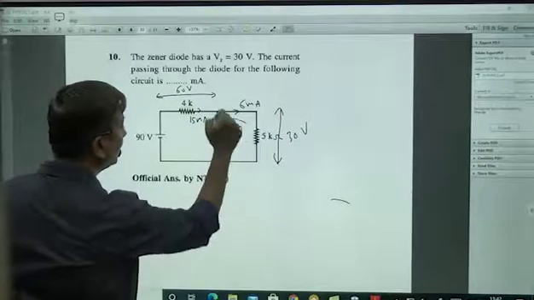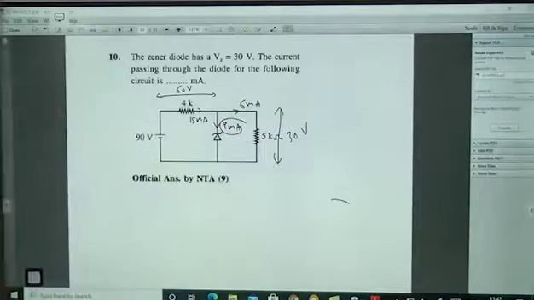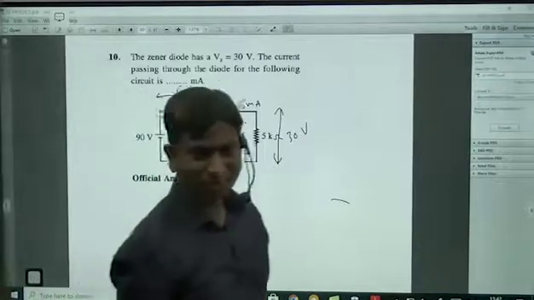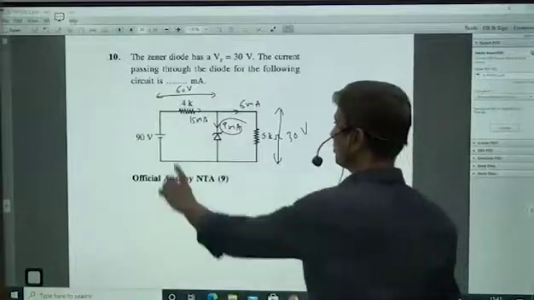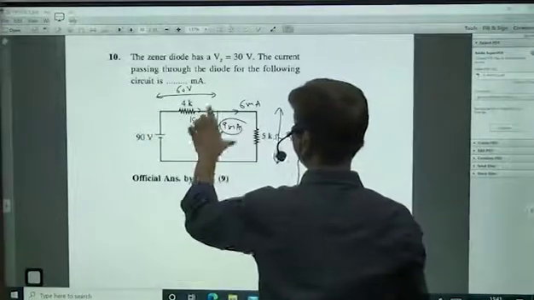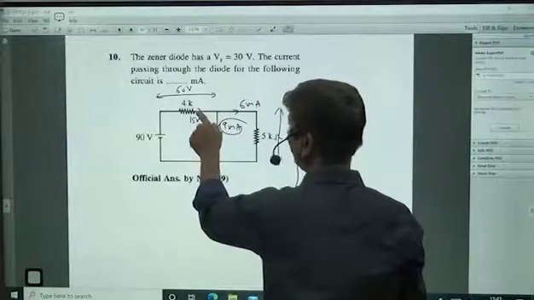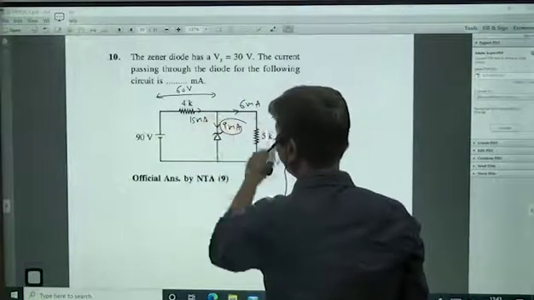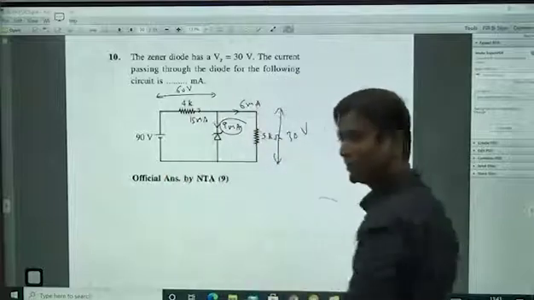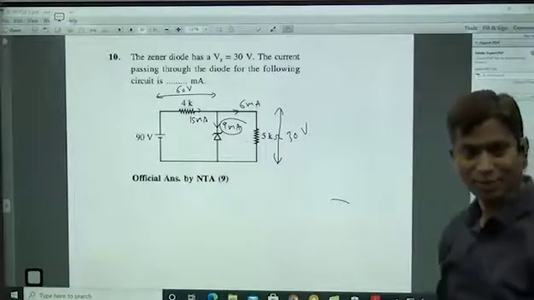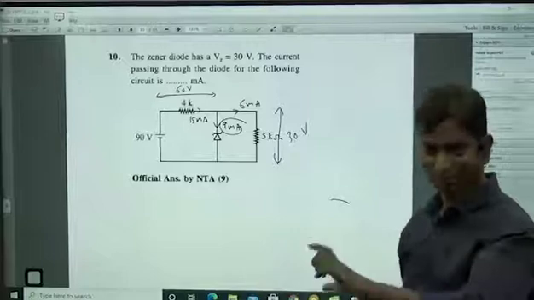How much current is flowing through that Zener diode? 9 milliamperes, that's all. Current electricity problem only. Out of total 90, 30 here means remaining 60 here, potential drop 60. Or you may take I and I minus 6 and use Kirchhoff's loop law also, you will get that I. But this is better always, potential drops.